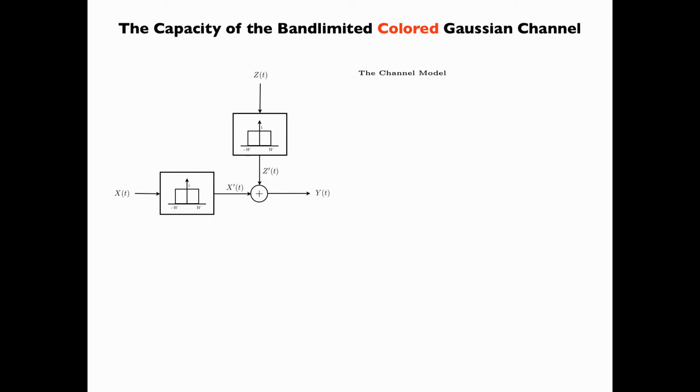Before we derive the capacity of the band-limited colored Gaussian channel, let us first recall the assumptions of the channel model. Z of t, the noise process, is a zero-mean additive colored Gaussian noise. X prime of t and Z prime of t are filtered versions of X of t and Z of t, respectively, both band-limited to the interval [0, W]. And the input power constraint on the input process X prime of t is equal to P.